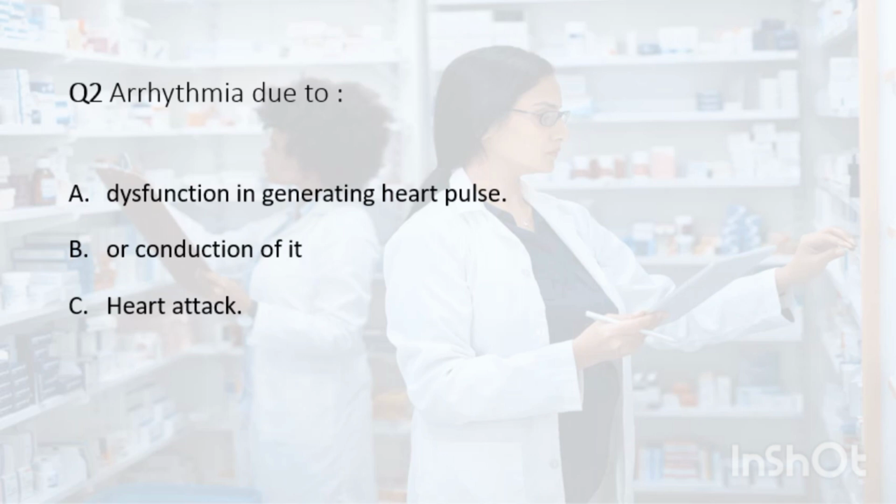Arrhythmia can also be caused by other factors such as a heart attack, which can damage the heart muscle and disrupt the normal electrical activity of the heart. Other factors that can cause arrhythmia include high blood pressure, coronary artery disease, electrolyte imbalance, and certain medications. Therefore, the correct answer is all. Arrhythmia can occur with disease.